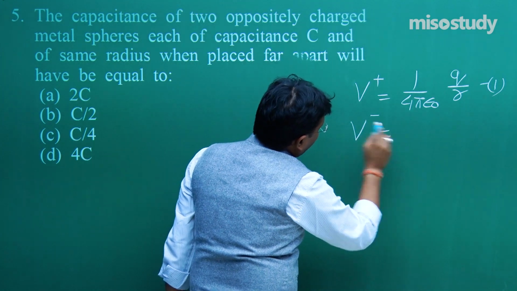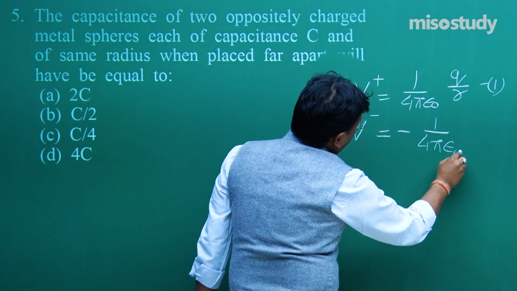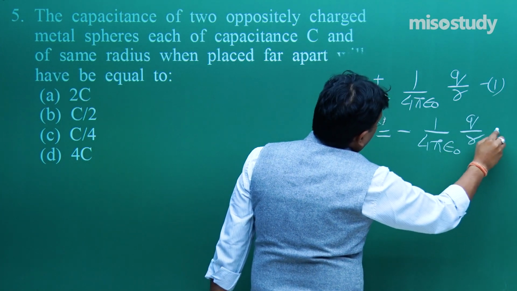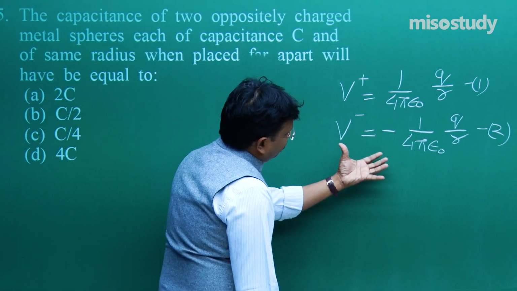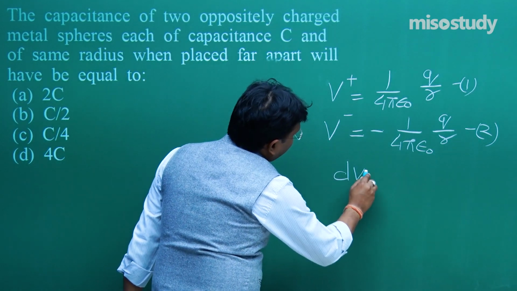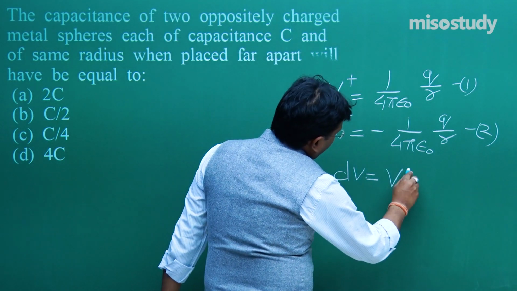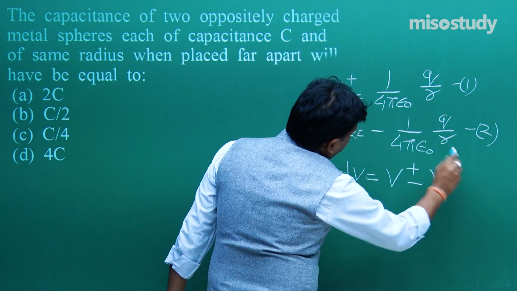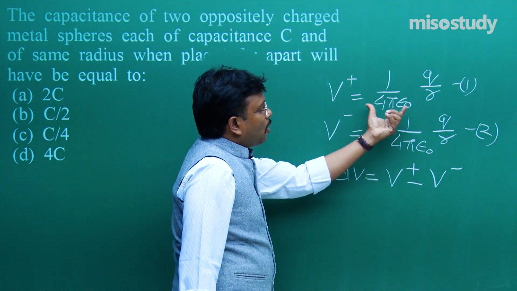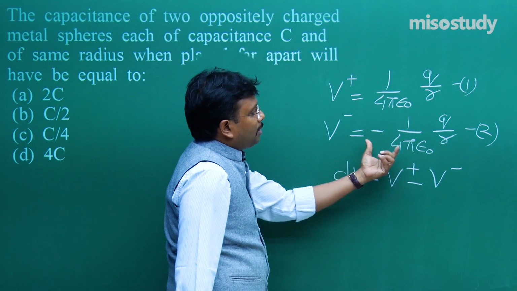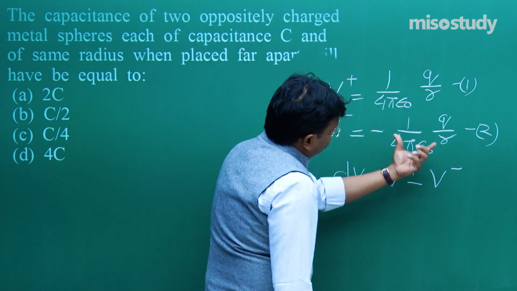Similarly, V minus is equal to minus 1 upon 4 pi epsilon naught Q by R, equation number 2. Now the difference dV is equal to V plus minus V minus. Put the values: 1 upon 4 pi epsilon naught Q upon R plus 1 upon 4 pi epsilon naught Q upon R.